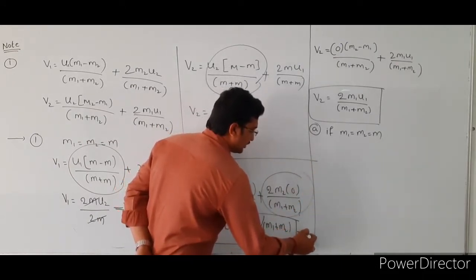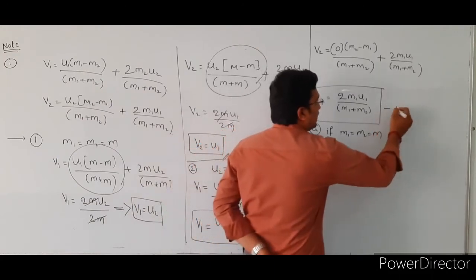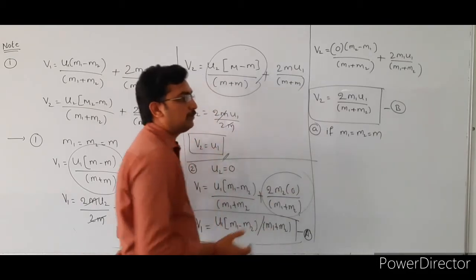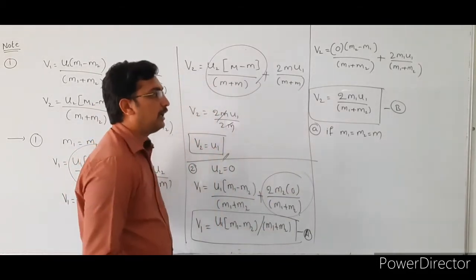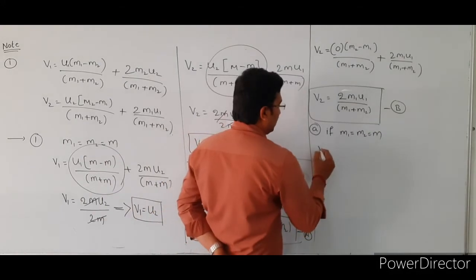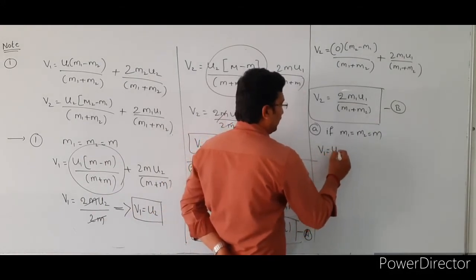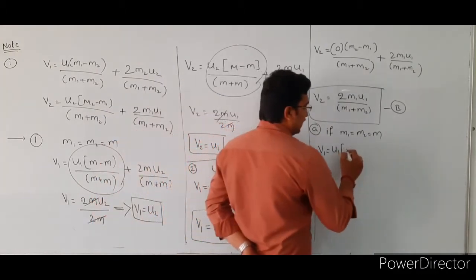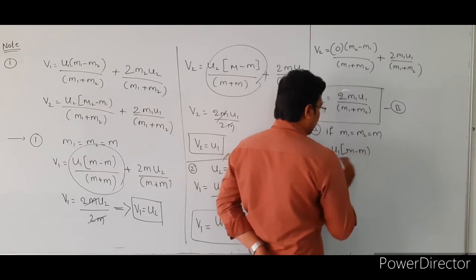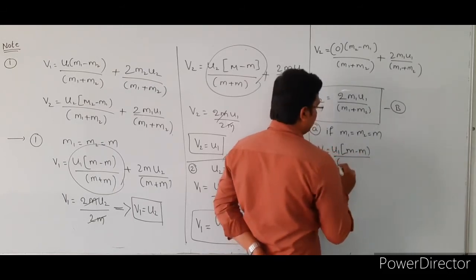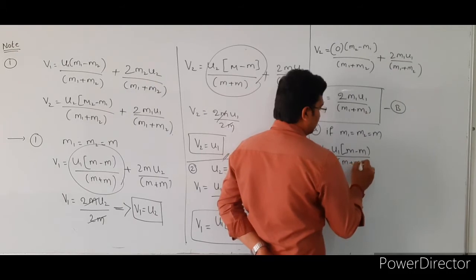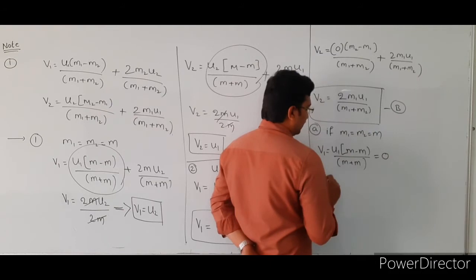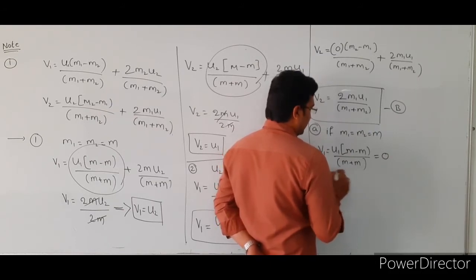For example, this is equation number A and this is equation number B. So substitute M1 equal to M2 equal to M in A and B. Then V1 is equal to U1 bracket of M minus M divided by the total mass M plus M. Here M minus M is 0, so the final velocity V1 value is 0, right?